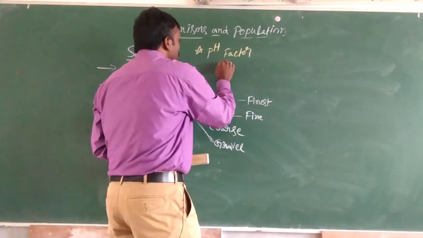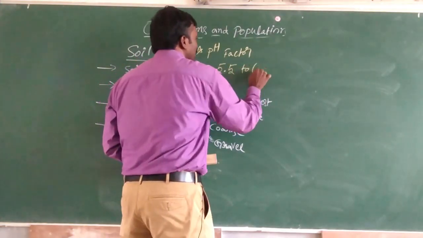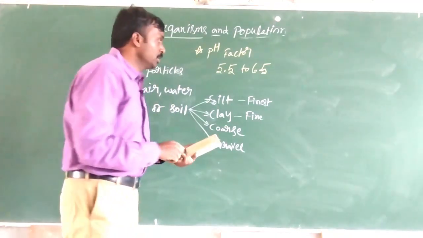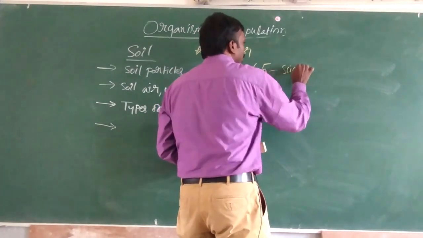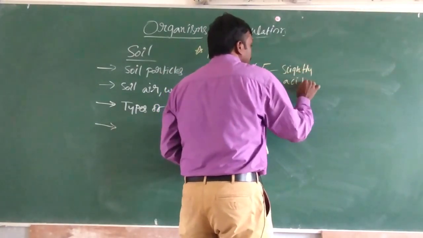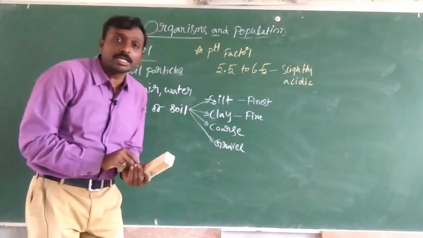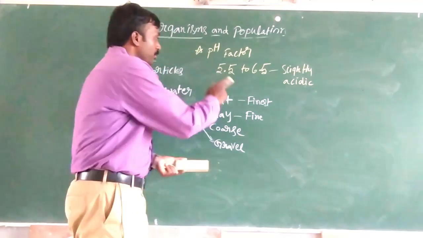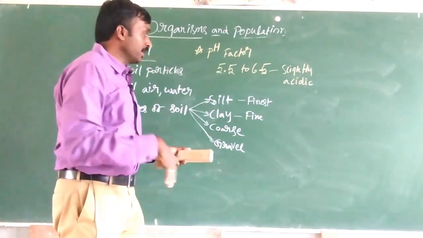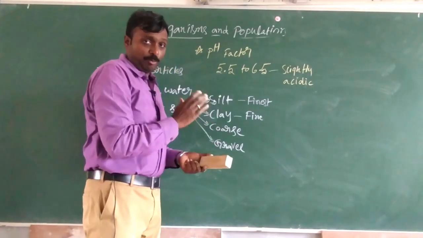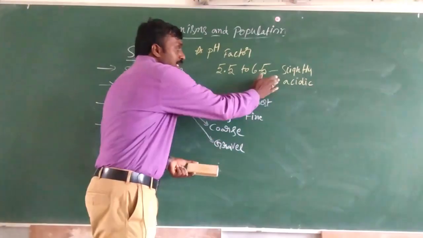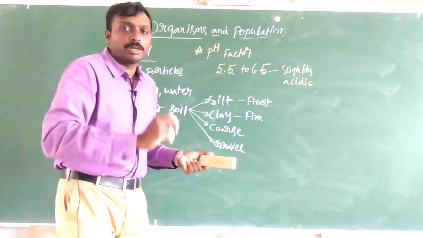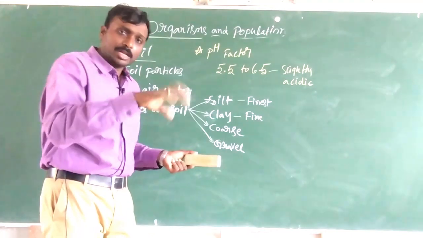Remember that is around 5.5 to 6.5, slightly acidic. This is the normal pH range of soil where many living organisms are living. It is a very important point to remember.